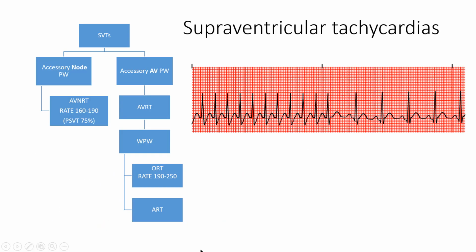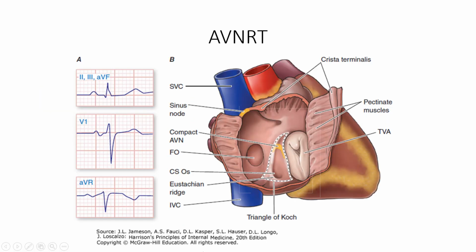The first type of tachycardia we're going to talk about is the accessory node pathway form, AV node reentry tachycardia. It represents the majority of supraventricular tachycardias and also the PSVTs, or paroxysmal supraventricular tachycardias. Quite simply, a paroxysm is a sudden occurrence, and so a PSVT is sudden occurrences of supraventricular tachycardia. So let's look a little bit more into the nodal origins.